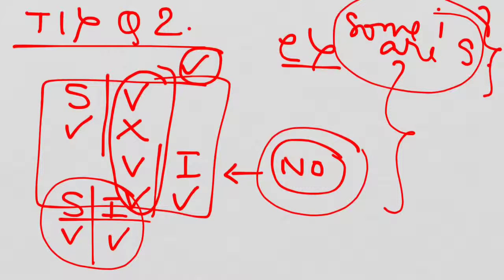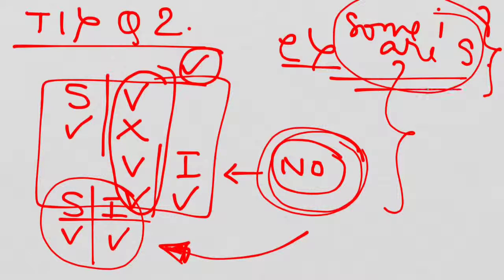I hope this is clear, and I have told you what the conclusion can generally come with tick tick. It will be no S is I or no I is S, that will come, and no is as coming according to the statement. This should be there and E cannot be there. So I hope the doubt is clear, and I hope the option C, which is the answer, is clear with you.